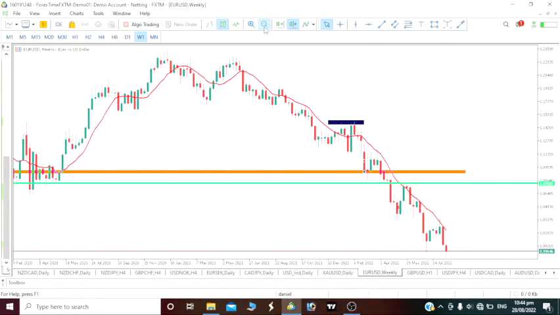Weekly time frame, let's zoom out. It is actually a bearish move, and again this line, as you all can see, is a 10-period moving average. Now our price is below our 10-period moving average. That means we should see it as a bearish move. Our price is bearish. You can see this huge drop, by the way. Impulse move, correction, impulse move, correction.